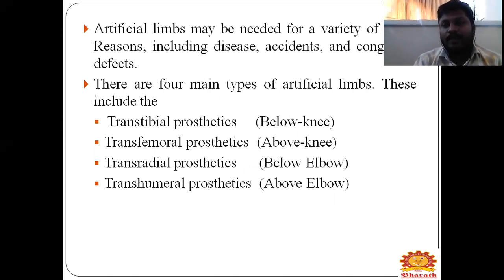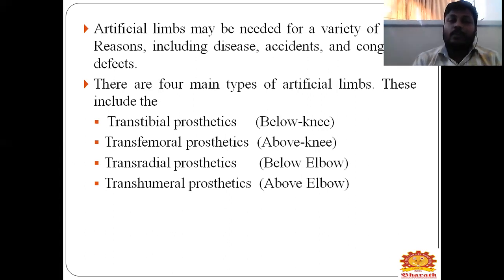Some people will need an upper limb or lower limb replacement, either above the elbow or below the elbow. In the lower limb, it will be below knee or above knee. That will be based on these conditions, and they will be fitted with artificial limbs.